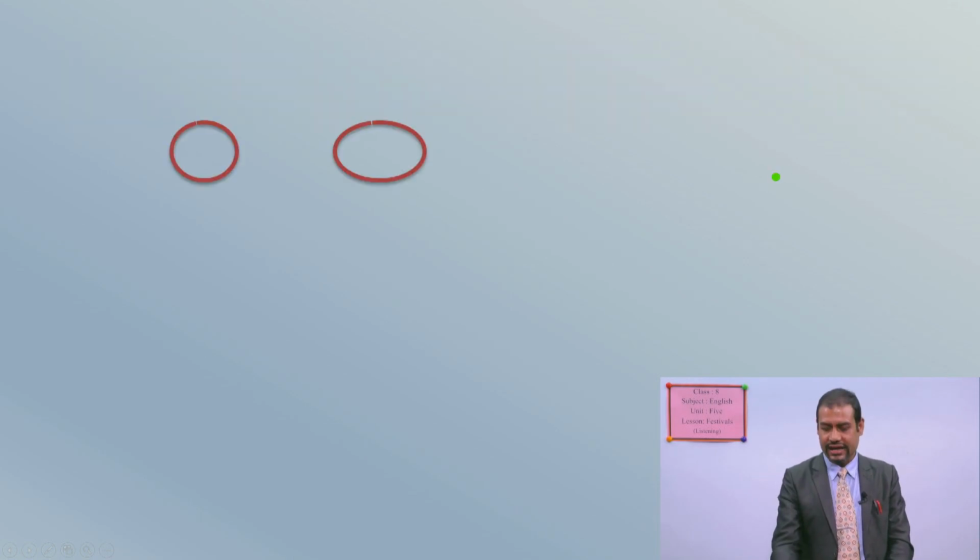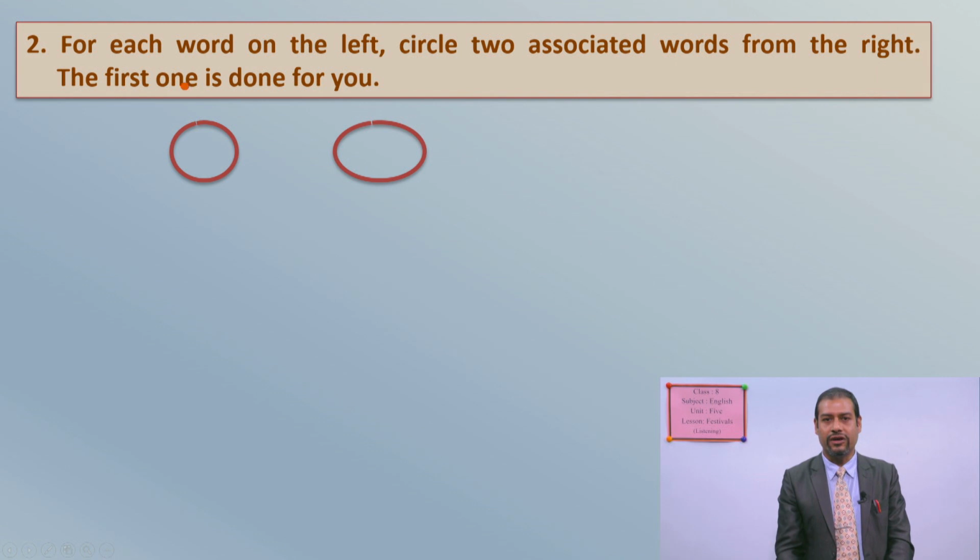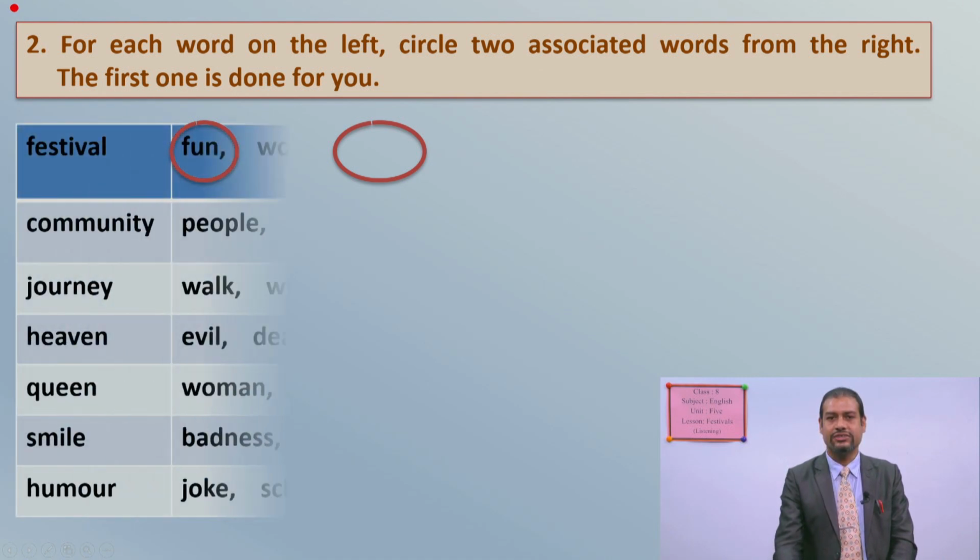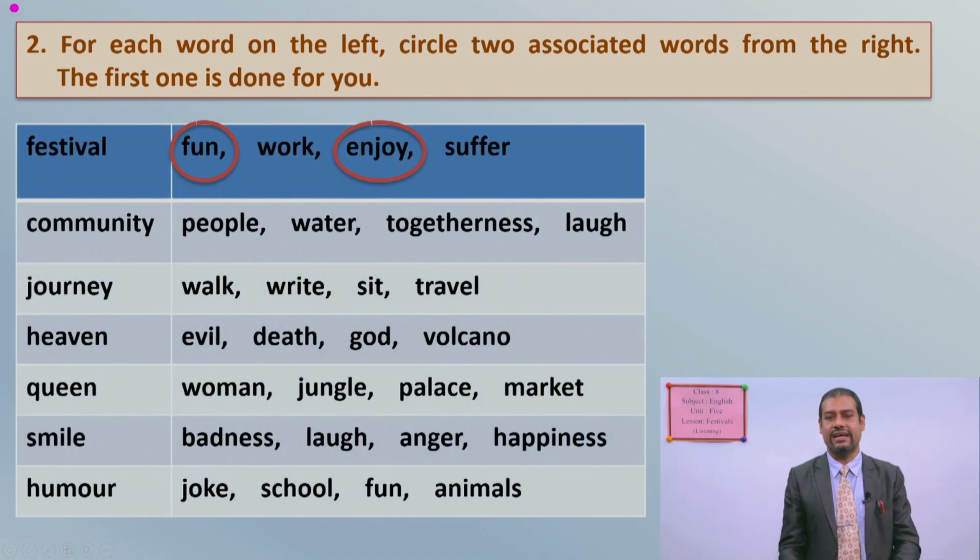And our exercise is, see, for each word on the left circle, find 2 associated words from the right. Now, the first one is done for you. This is your exercise, okay? Now I am going to play it.